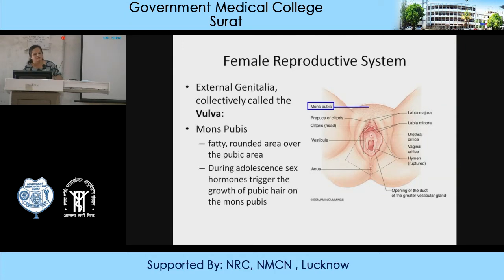The mons pubis is fatty, and it becomes more fatty after puberty. It's a rounded area just above the pubic symphysis. During adolescence, the sexual hormones trigger the growth of pubic hair, which marks the onset of pubarche.